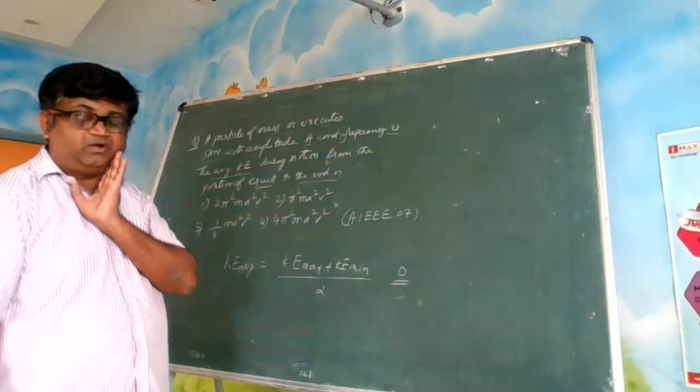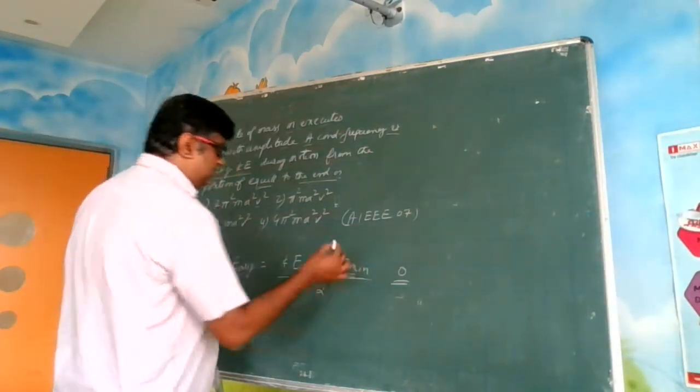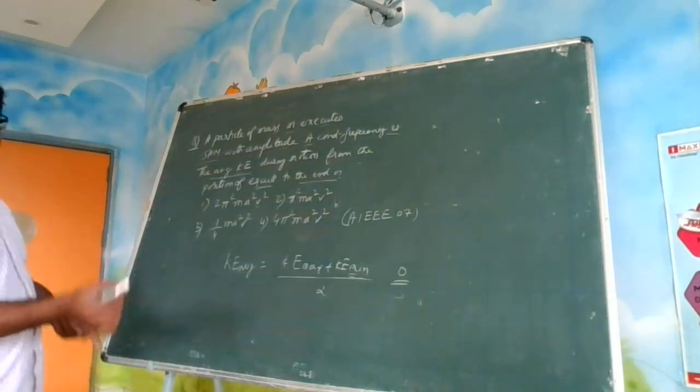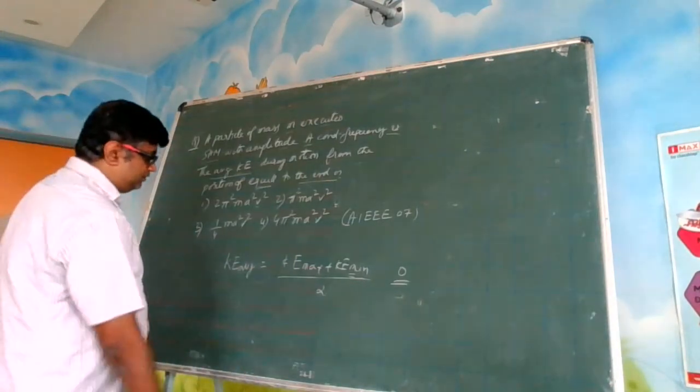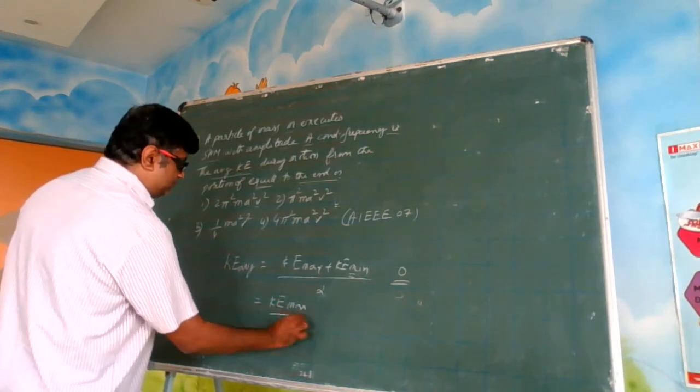Potential energy need not be 0. It can be some value other than 0. But kinetic energy minimum value is always 0. And it is always positive. It can never be a negative value. So this becomes KE maximum by 2.